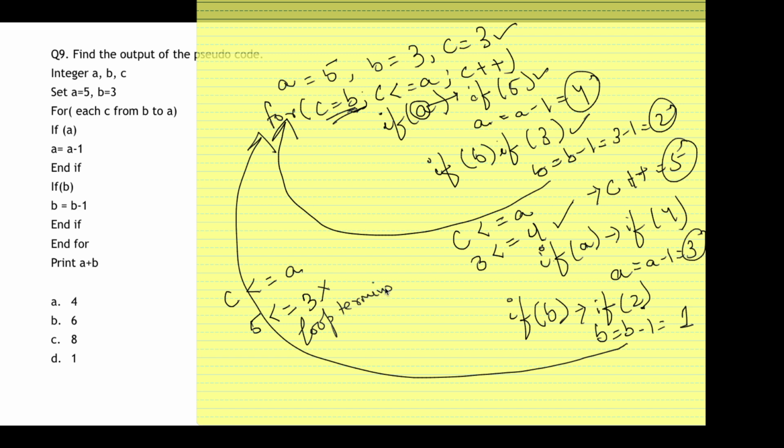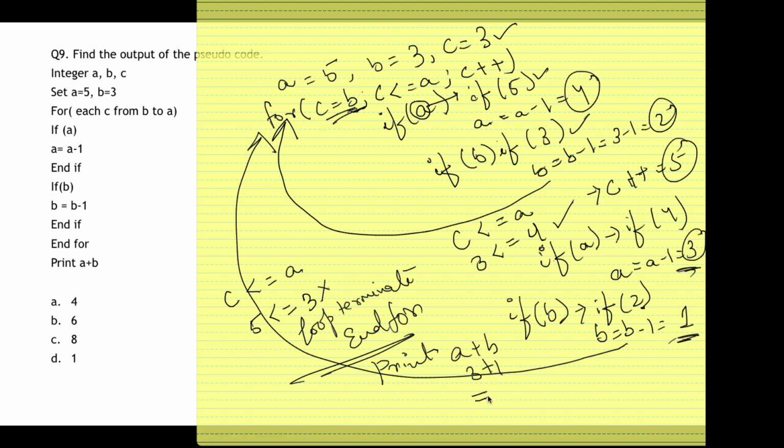The for will end, the for loop will end. So end for will happen. Okay. And after that it will execute the last statement, that is print a plus b. So my final value of a was 3 and that of b was 1. So 3 plus 1, which is equal to 4. Okay. So my output is in option A, that is 4. Okay.